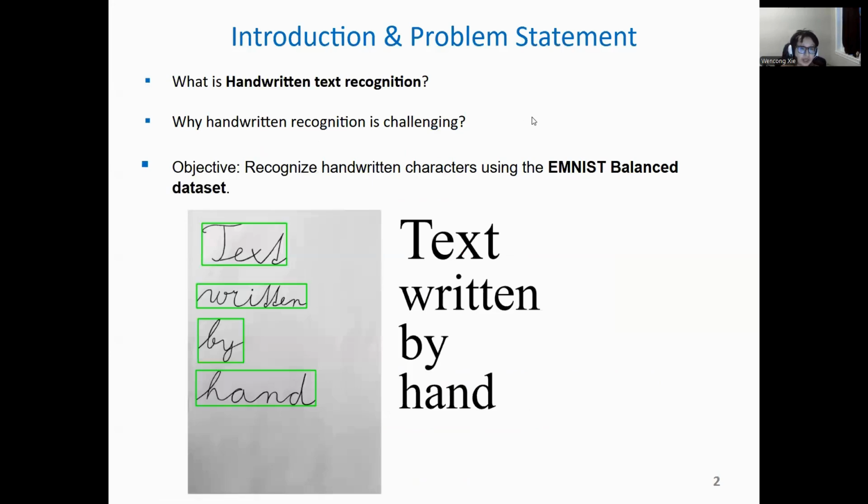So what is handwriting text recognition? Handwriting text recognition is a process of converting handwriting characters into machine-readable text. Unlike printed text, which has standardized fonts, handwriting text varies significantly depending on the writer's style, making it a unique and complex task. So why is handwriting recognition challenging?